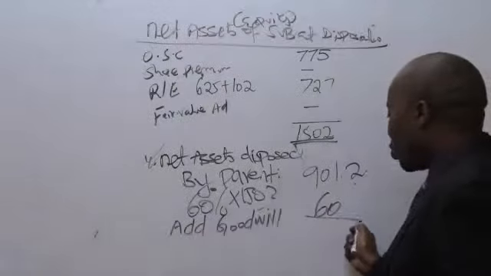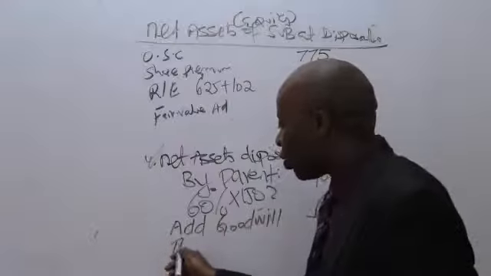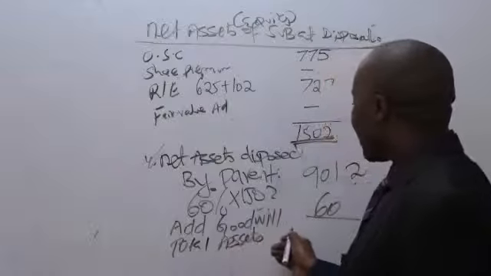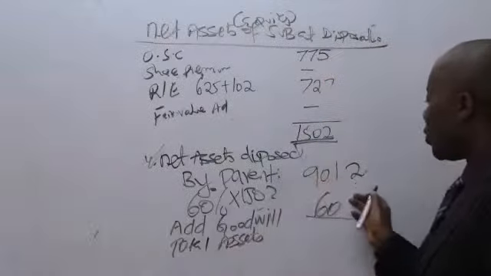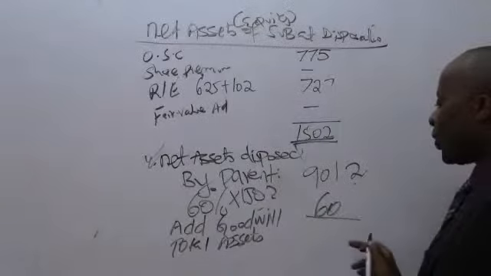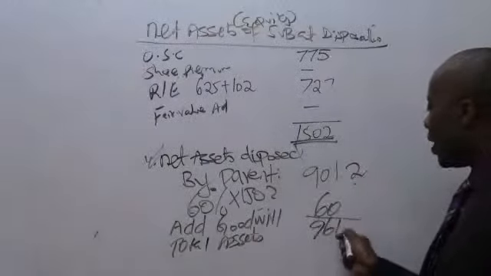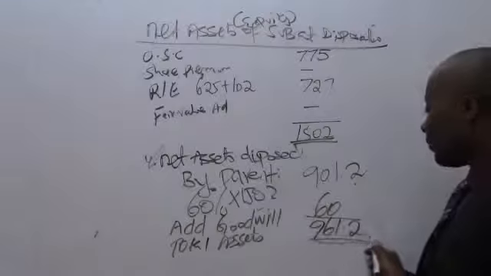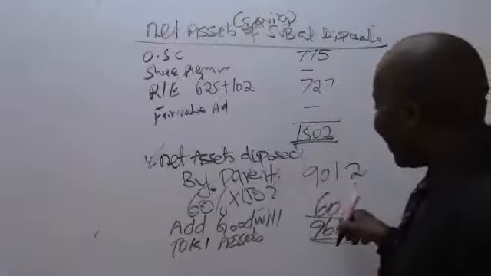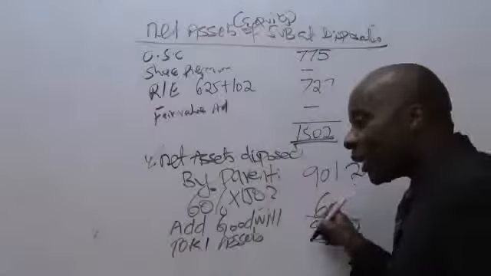So therefore the total assets disposed will be 901.2 plus 60. Please give me a figure. 901.2 plus 60 gives 961.2. So this is the amount that this parent company had injected into this particular subsidiary; this is the worth.